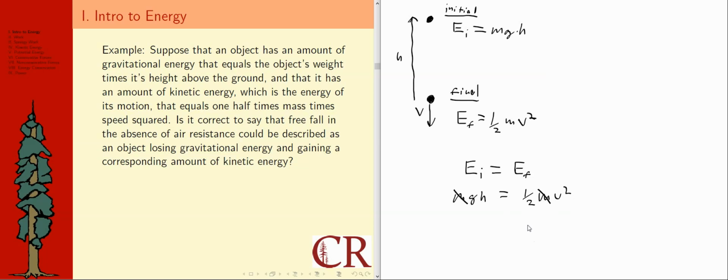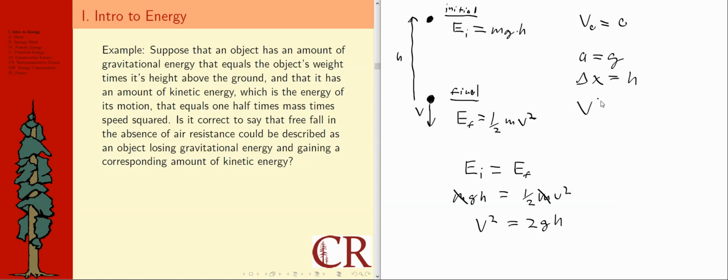So I can knock off the masses because they're on both sides of this equation. And, okay, that's rather interesting. I would have gh is equal to 1/2 v squared. What if I multiplied by 2 on both sides and rewrote things in terms of v squared is equal to 2gh? Well, if I looked at this system a little differently and said v naught is equal to 0, and of course v final is equal to just v, and I recognize that acceleration was equal to g, and that the total displacement of the system was equal to h,